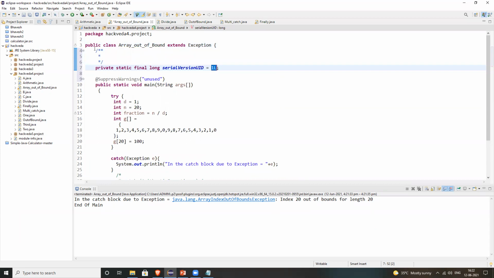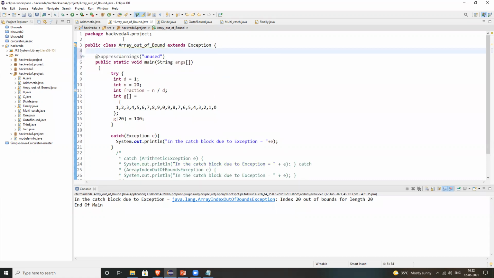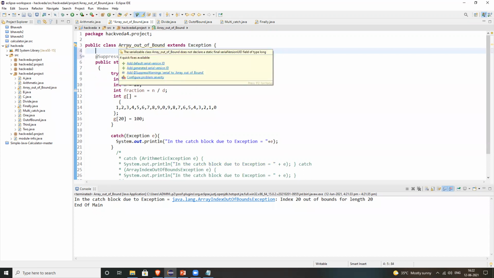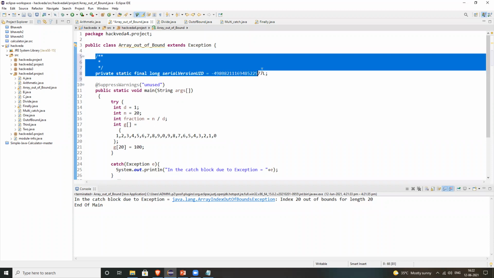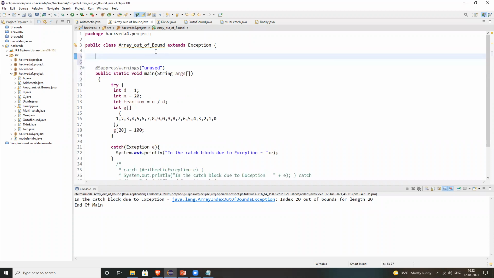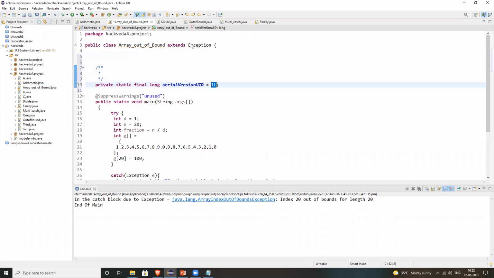So here you can see why this is showing up. Don't worry about the warnings. Why do you always worry about warnings? See, it is saying add default serial version ID. This warning comes by default. It will always come if you are using something to make your code compatible. So don't worry about this warning. This warning doesn't affect your programs, and even in competitive coding they don't bother about this warning. Okay.